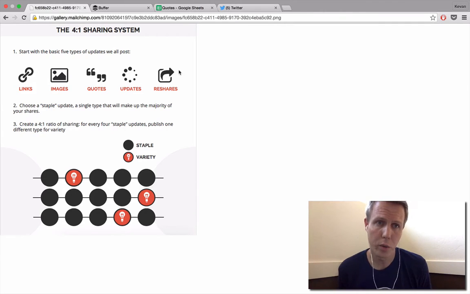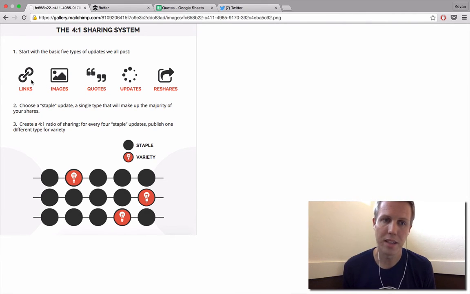To do the 4-to-1 sharing system, you choose one of these 5 as your staple update. If you think of any 5 updates that you send, 4 out of those 5 will be whatever type of staple update you've chosen. The 5th one, the 1 in the 4-to-1 ratio, would be anything else that's not your staple update. So if you choose links, then every 5 updates, more or less, 4 of those updates will be links, and one of them could be an image, a quote, an update, or a reshare.